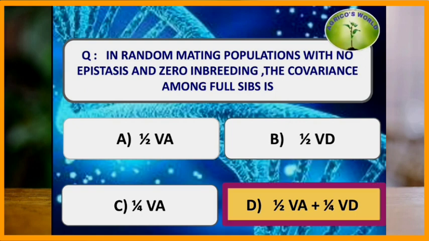is half VA plus 1/4 VD. When it is the covariance between parents and offsprings, it is half VA, and if it is the covariance between half sibs, it is 1/4 VA, where VA is additive variance and VD is dominance variance.